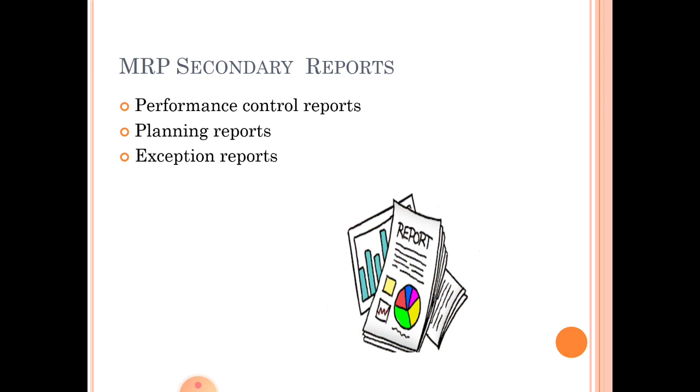Next is material requirement planning secondary reports. It includes performance control reports. It is a control report to understand what is going on, how to control, and it measures the deviation from the plans. And next is planning reports. A planning report is useful for forecasting the inventory, like how much will be needed. So next is exception reports. An exception report is basically for late or overdue orders, those kinds of orders are to be addressed here. So that is the exception reports.